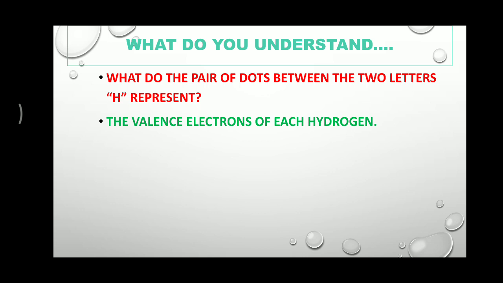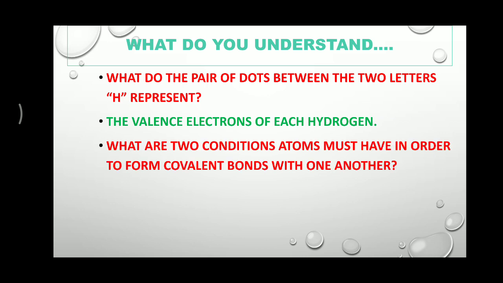If a question asks about any other atom, the dots around any other atom in such a structure represent only their valence electrons, not the total electrons. Second question: what are the 2 conditions atoms must have in order to form a covalent bond with one another? Here it asks about the conditions when a covalent bond is formed. So do not just go through this answer, listen to what I am explaining. There are mostly 3 conditions for the formation of a covalent bond.